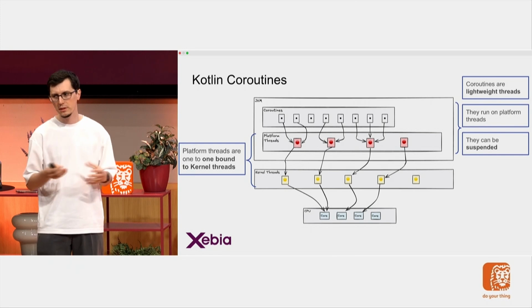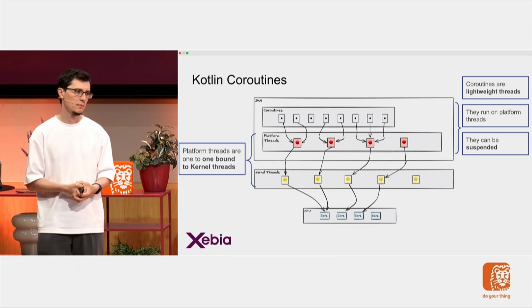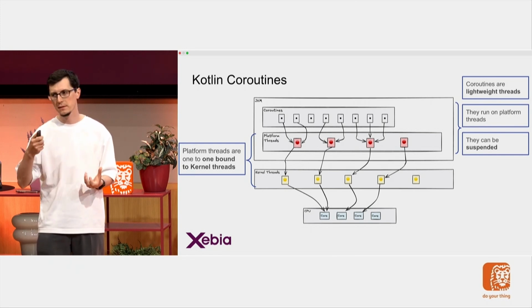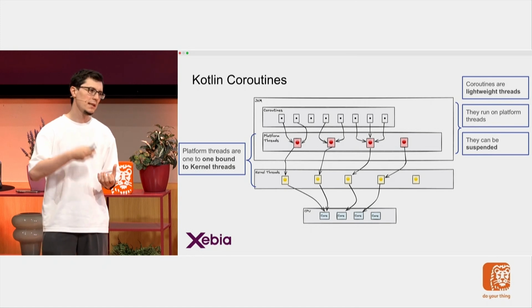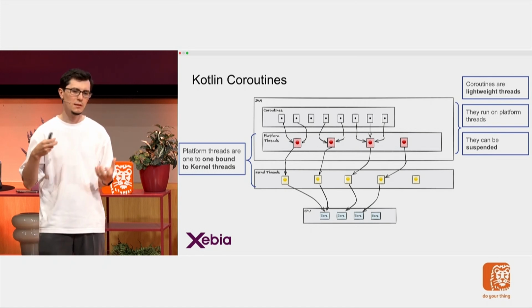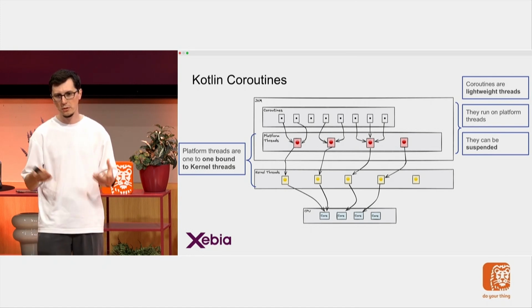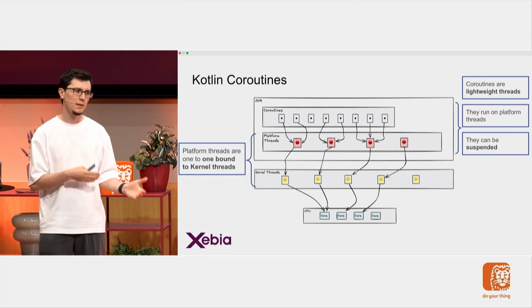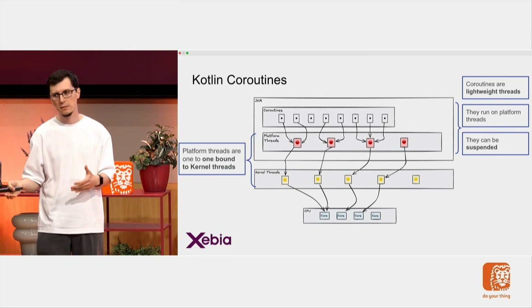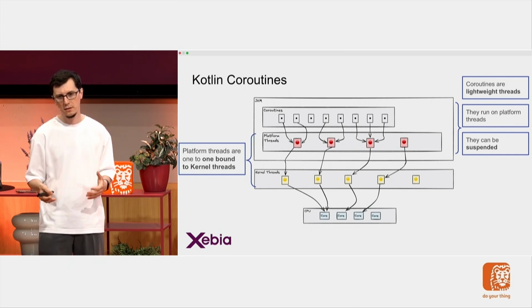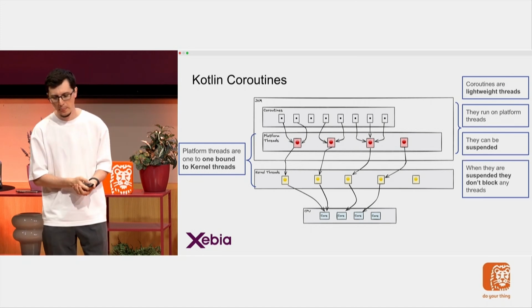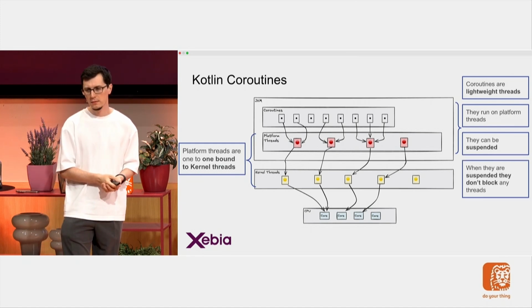And the core thing is that they can be suspended. When a coroutine is suspended, it will be taken out of the platform thread. So that's what makes them special. They don't keep the platform threads busy while in the blocked or waiting state. So that's the crucial thing. And when they're suspended, they don't block any other threads.